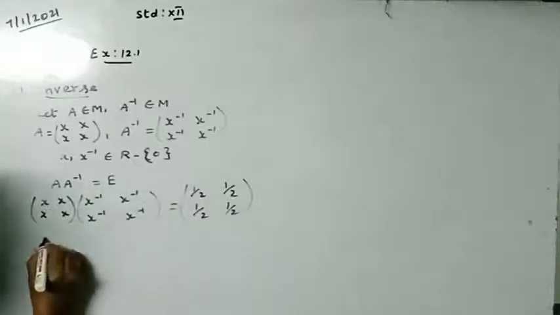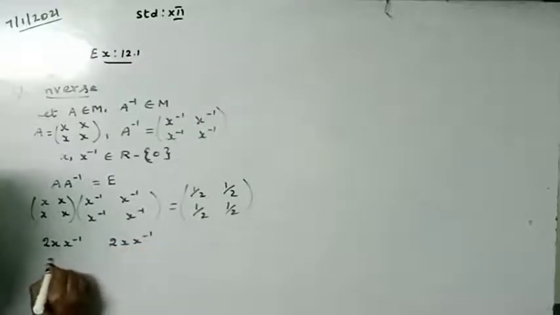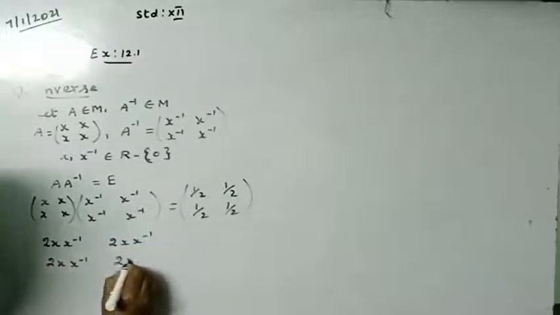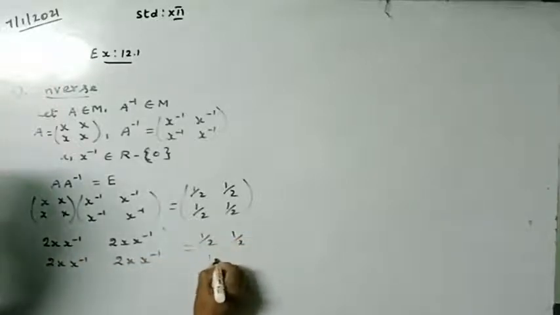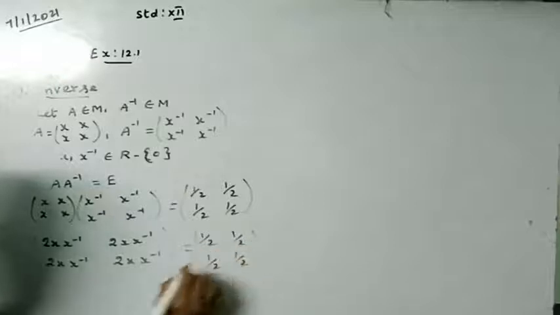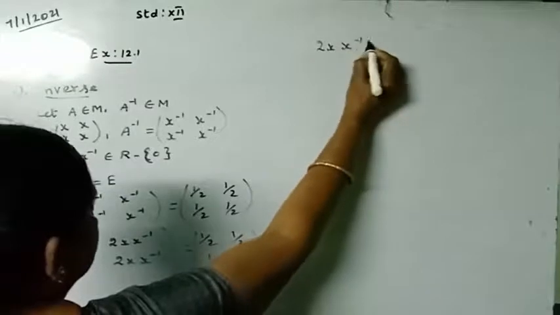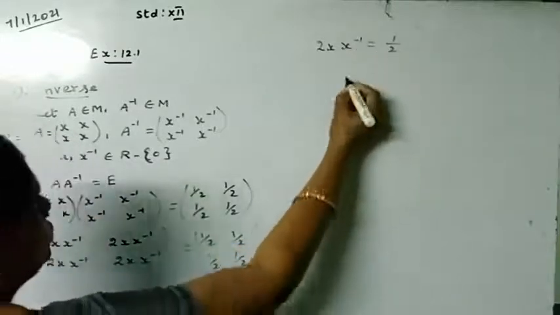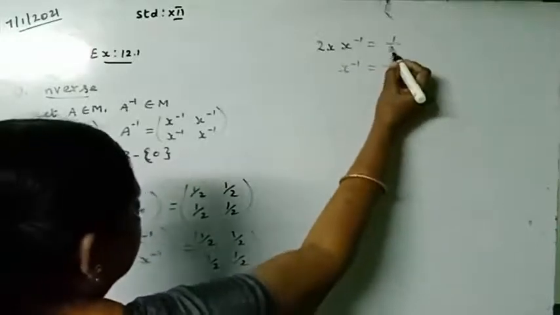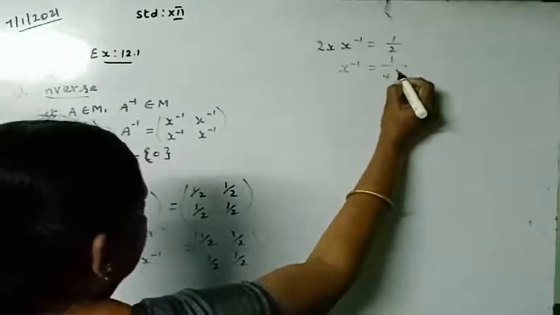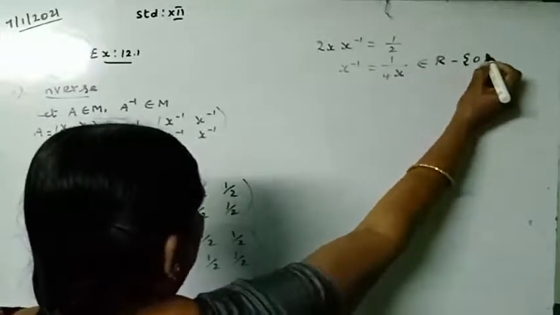If I multiply this, I will get [2xx' 2xx'; 2xx' 2xx'] is equal to [1/2 1/2; 1/2 1/2]. When we compare each element, 2xx' is equal to 1 by 2. So x' is equal to 1 by 2, and when the denominator goes to this side, 2 2s are 4x, which belongs to R minus 0.